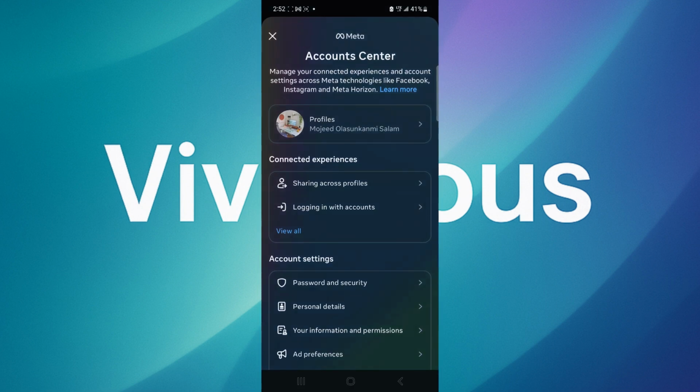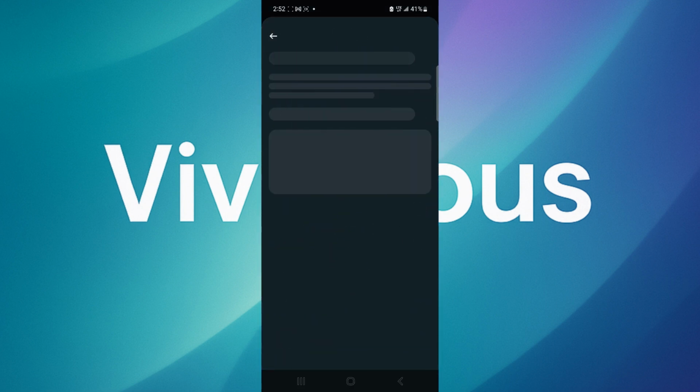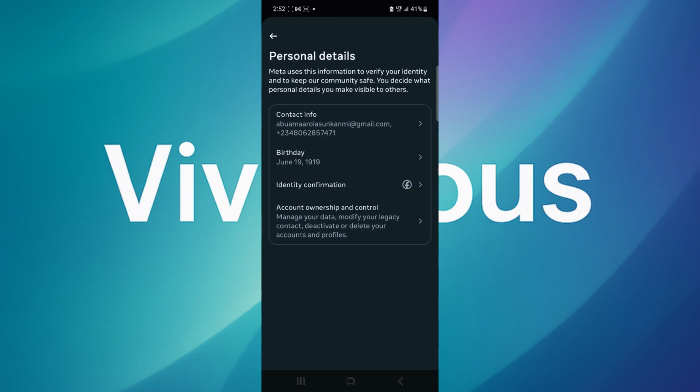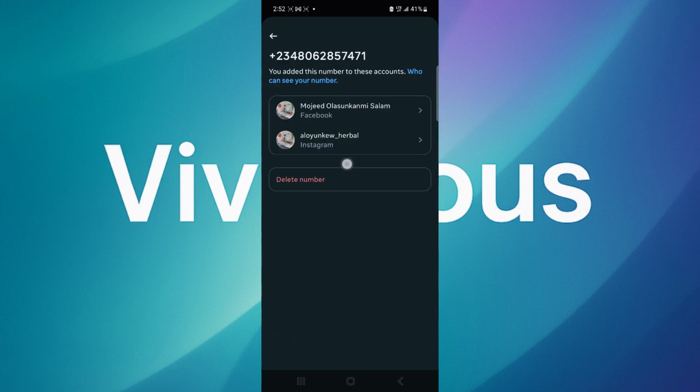When you click on Account Center, then you see the option that says Personal details. Click on Personal details, and then you see where your details are added. Click on Contact info. When you click on Contact info, it will bring all your details. So you can click on the phone number that is already added here. From there, you can see the option that says Delete number.